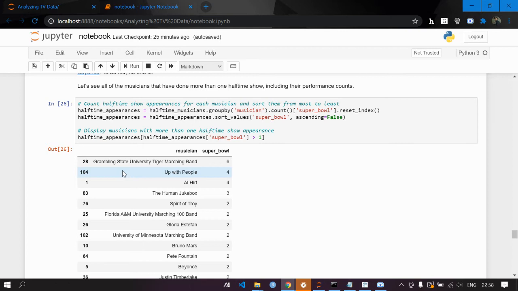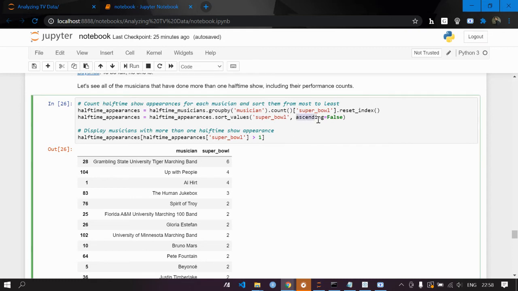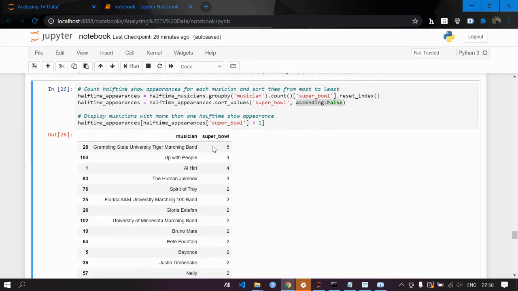We sorted them. So what we did was we started counting. We did group by and then sorted the values with ascending equals False, which means in descending order. Then we displayed musicians with more than one halftime appearance.